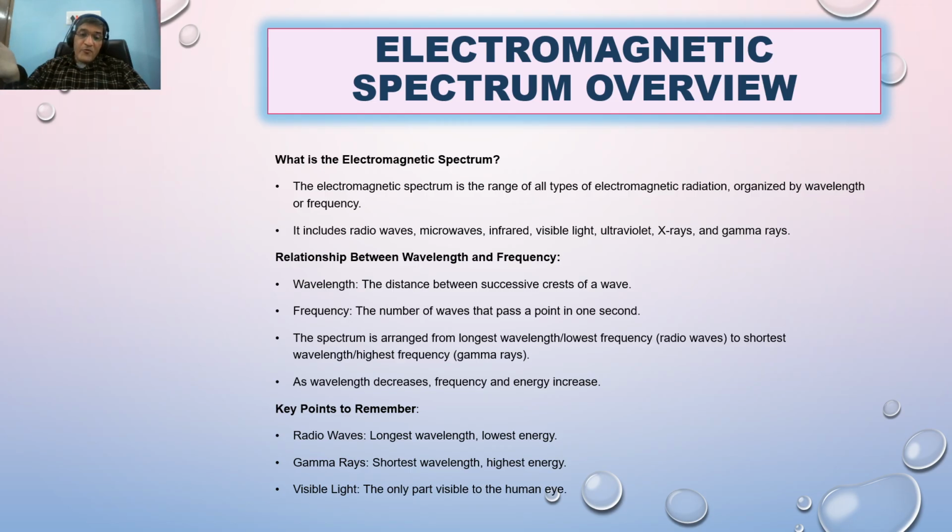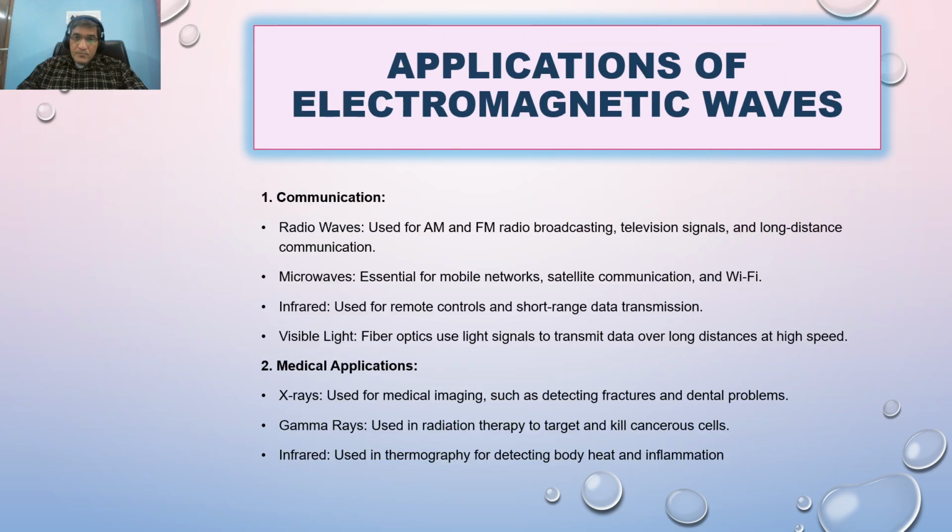Some key points: radio waves have the longest wavelength and lowest energy. Gamma rays have the shortest wavelength and highest energy. Visible light is the only part of the electromagnetic spectrum which we can see with our eyes. Other electromagnetic waves we feel by sensation in our body, and the infrared wave is the wave emitted by our body corresponding to our body temperature.